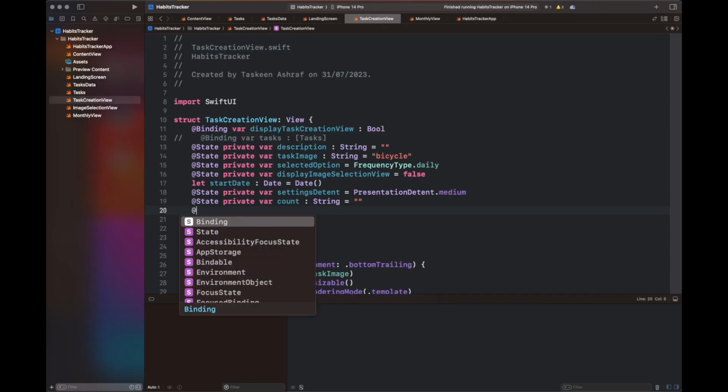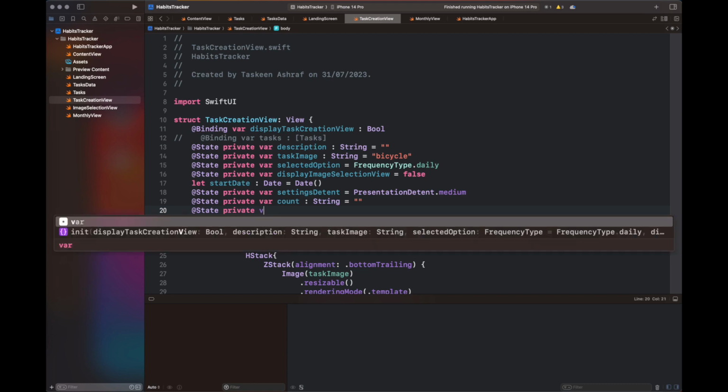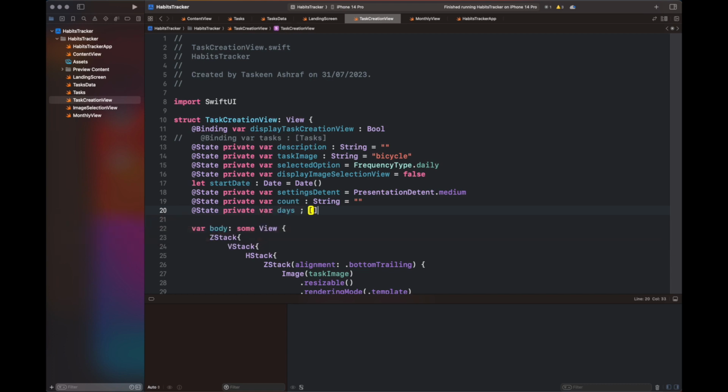Now after fixing all the errors, I have moved to the task creation view, where I have removed the variable tasks because we do not need it. We can directly update it using the model context.